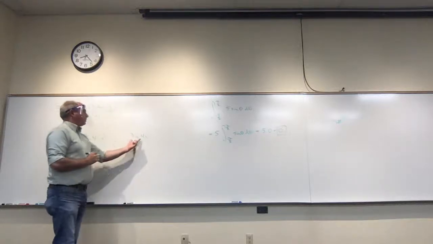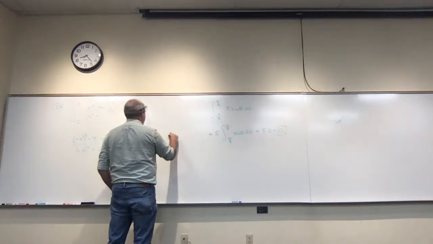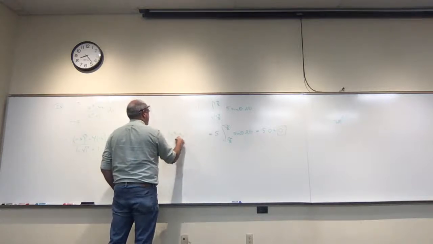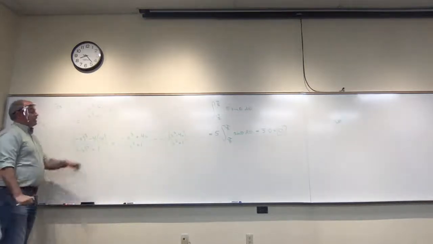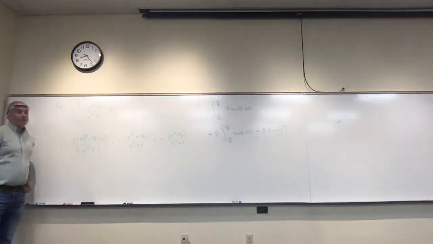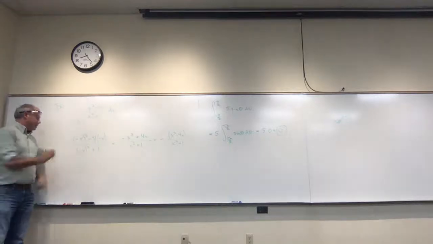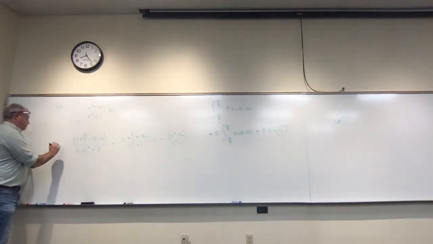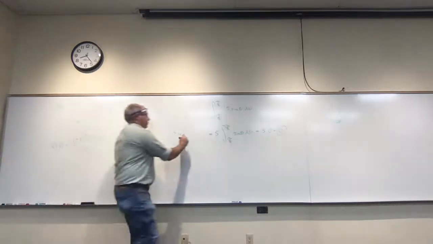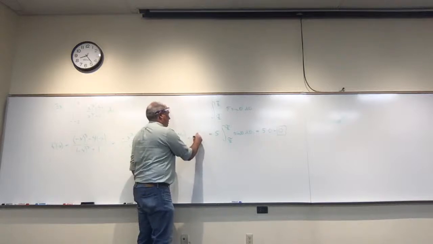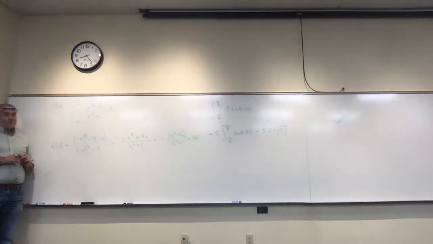On top, I can factor out a negative, and I'd get negative x cubed minus 4x divided by x squared plus 1, which is the negative of what I started with. In other words, f of negative x was equal to negative f of x, and that's the definition of an odd function.